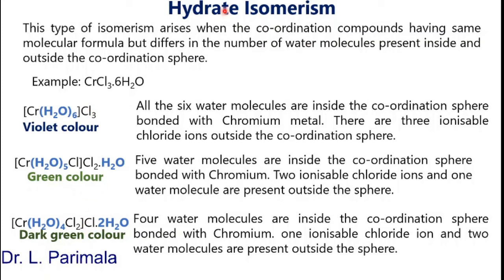The phenomenon is known as hydrate isomerism, and the coordination compounds are known as hydrate isomers. This type of isomerism arises due to the difference in the number of water molecules inside and outside the coordination sphere.